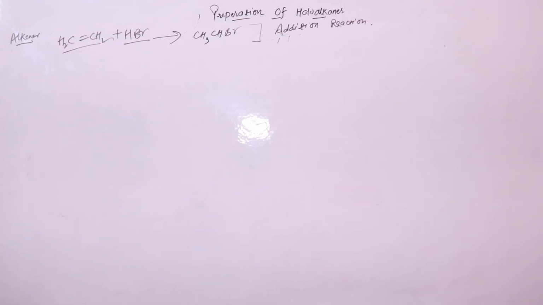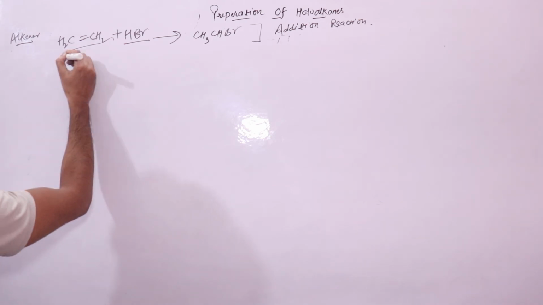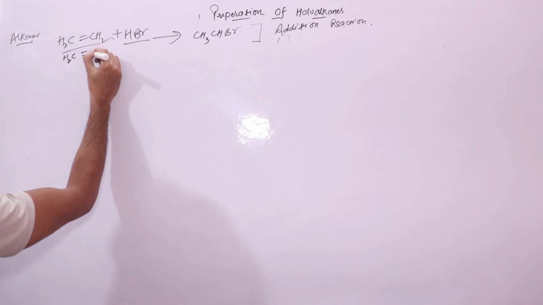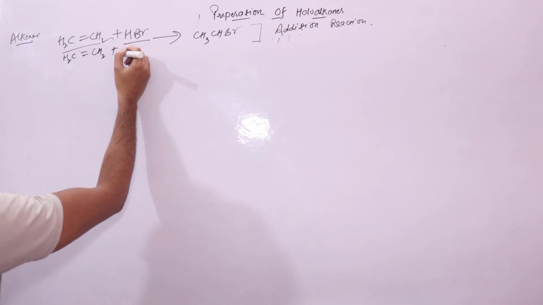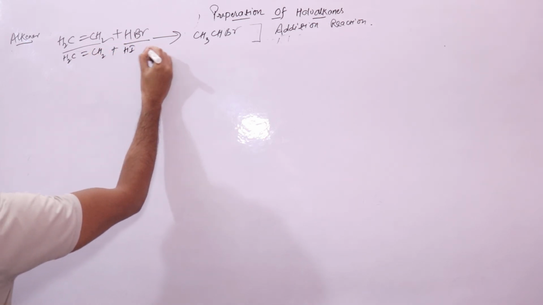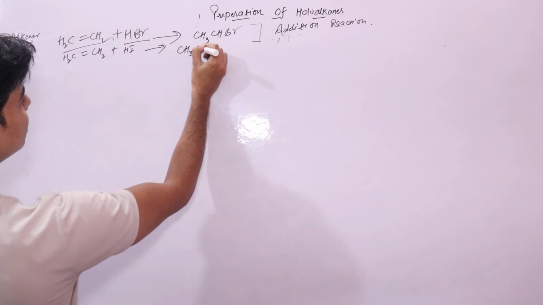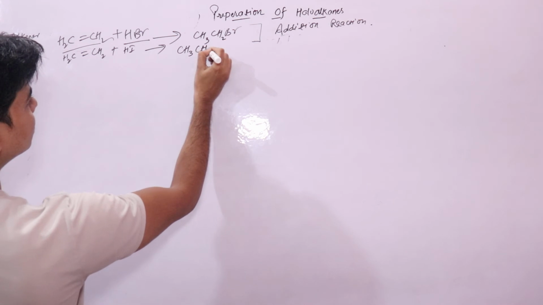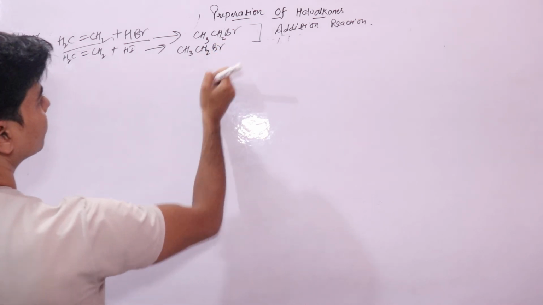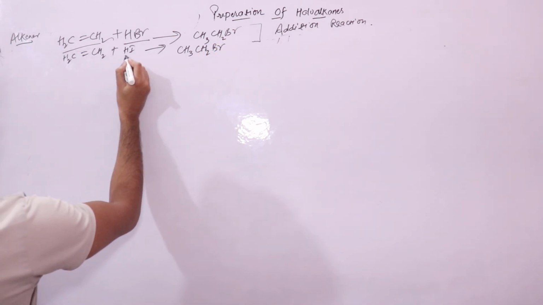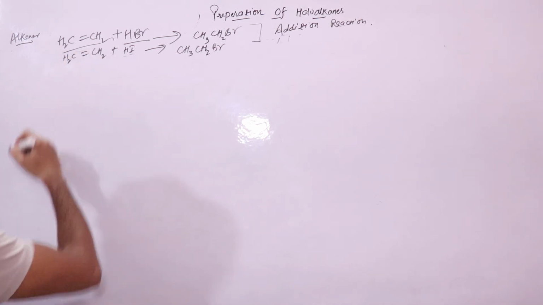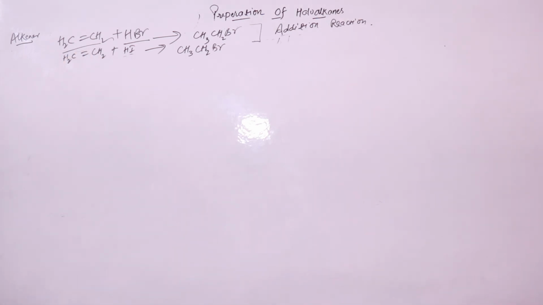Now here we need to understand one very important thing. Let's say if you want to prepare ethyl iodide, you treat it with hydrogen iodide. This is a halogen acid again. It will form CH3CH2I. So here also this hydrogen iodide is added across this double bond. I hope this is clear. Now, like I said, these are your symmetrical alkenes.